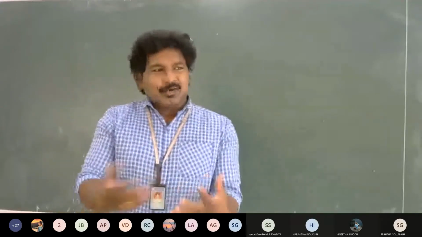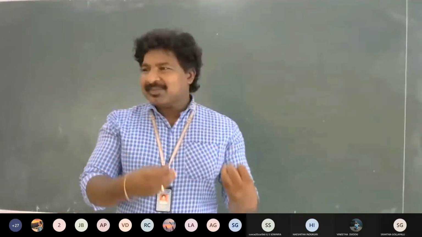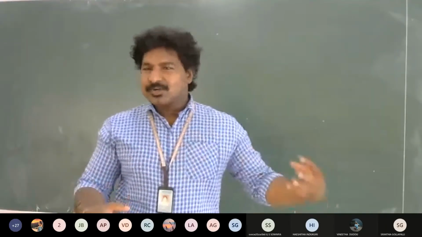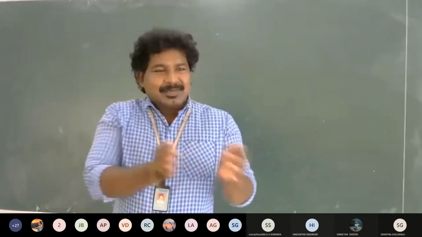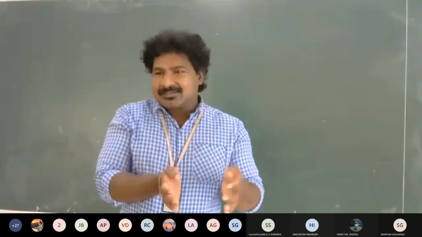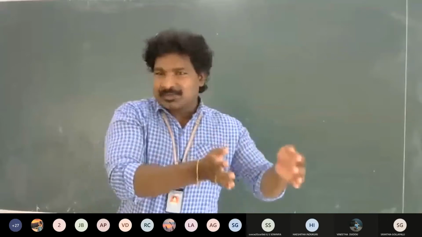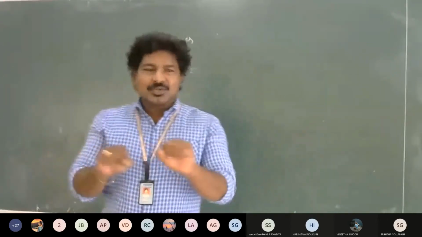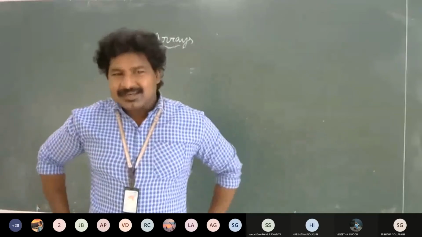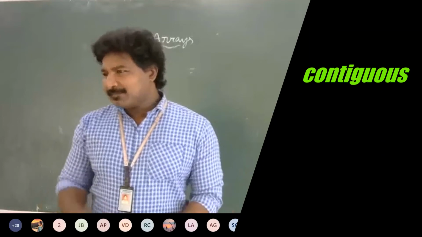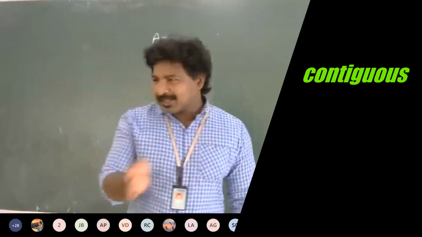Another property is all these elements will be stored in contiguous memory locations. What do you mean by that? Next by next. If the first element is here, very next to that there will be the second element, and next to that the third element. That means all the elements will be in contiguous memory locations. Contiguous means side by side.